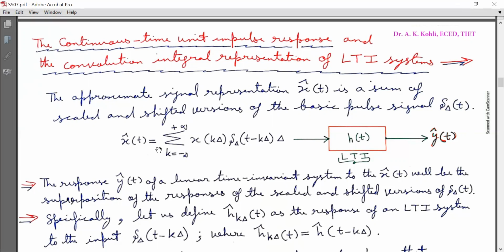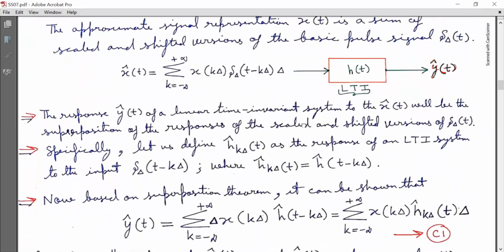Now x cap(t) is equal to summation k running from minus infinity to infinity x(k uppercase delta) into delta with subscript uppercase delta (t minus k uppercase delta) into uppercase delta, as input to an LTI system with impulse response h(t), and the output is y cap(t).